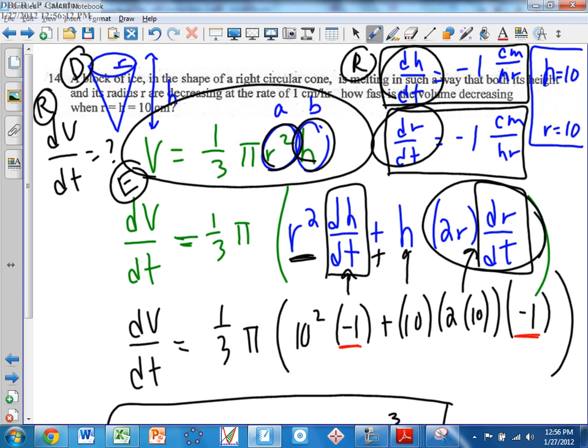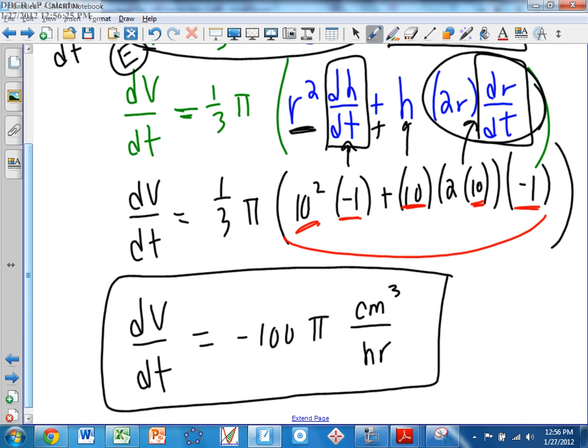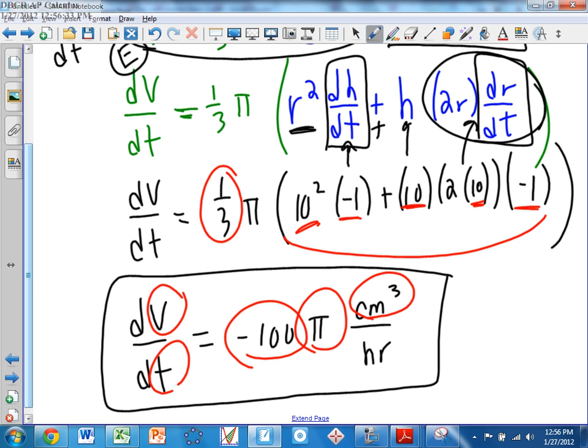We're also told that the height and the radius are both 10 at the end. If we plug in the height here and the radius here and here, we'll see that this entire value comes out to be -300. When that's -300, -300 times this 1/3 gives us the -100. The pi carries down, and we're looking at volume. Volume is centimeters cubed. Time is given in hours, so our answer is centimeters cubed per hour.